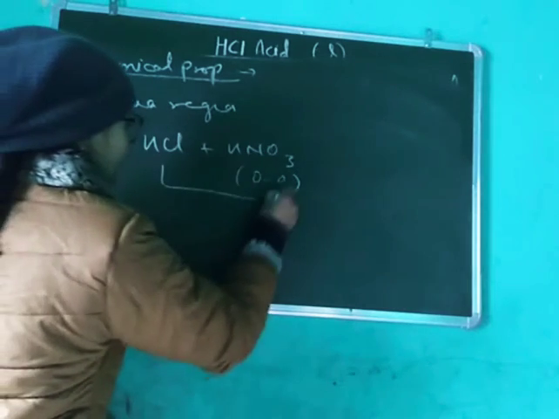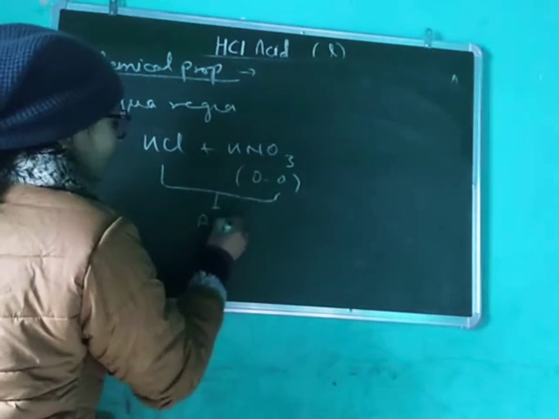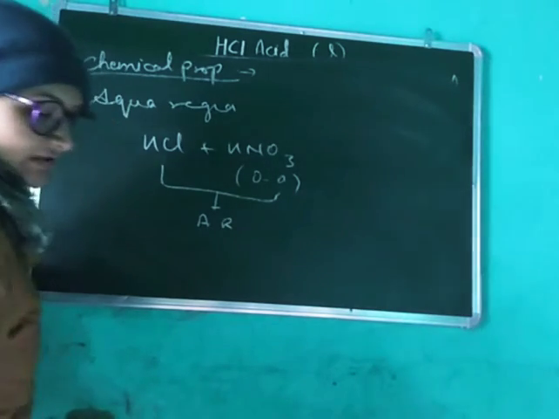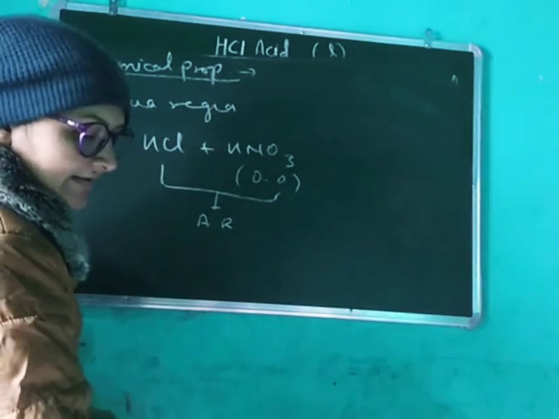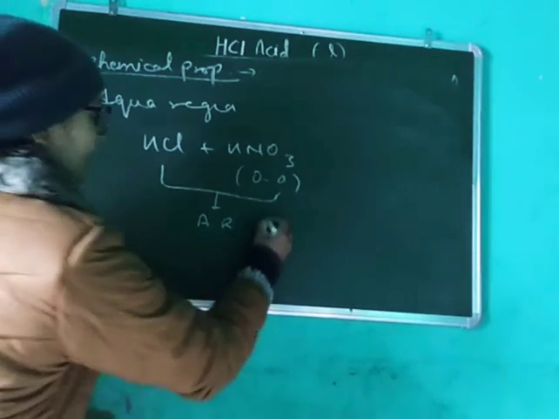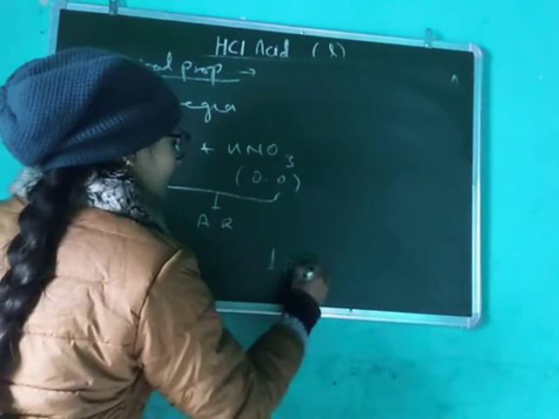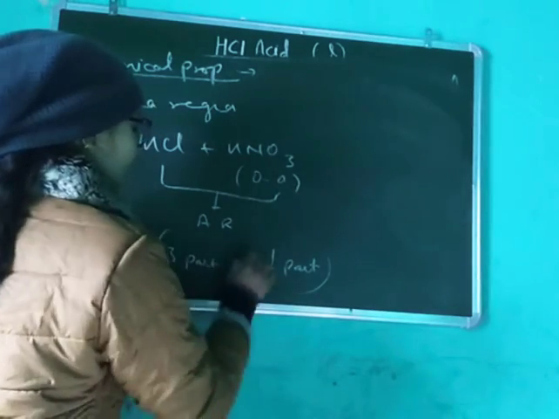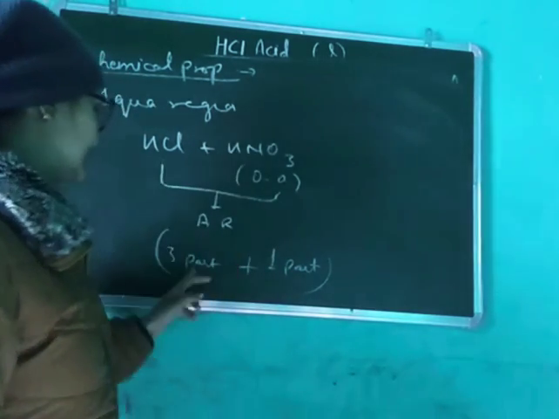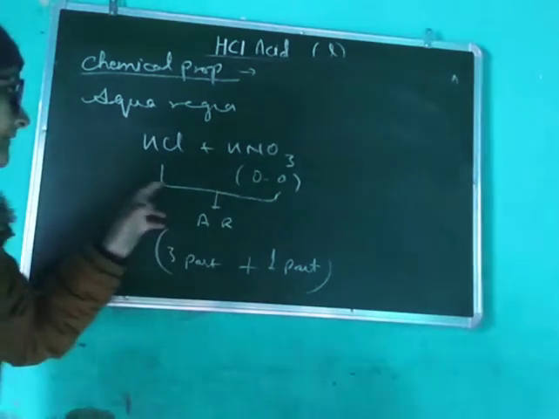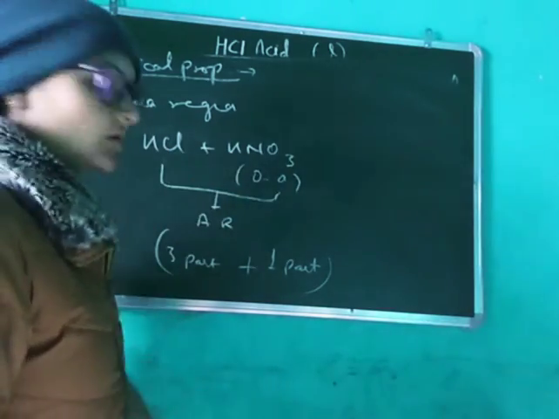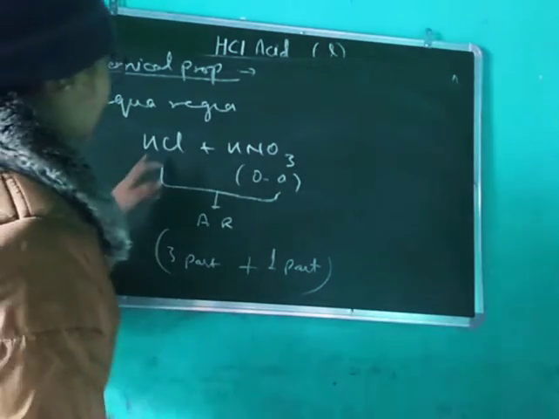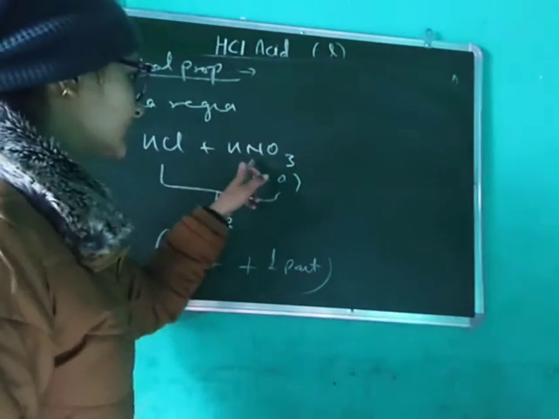This mixture is called aqua regia, a mixture of one part of concentrated HNO3 and three parts of HCl. So this is acid, this is oxidizing agent.